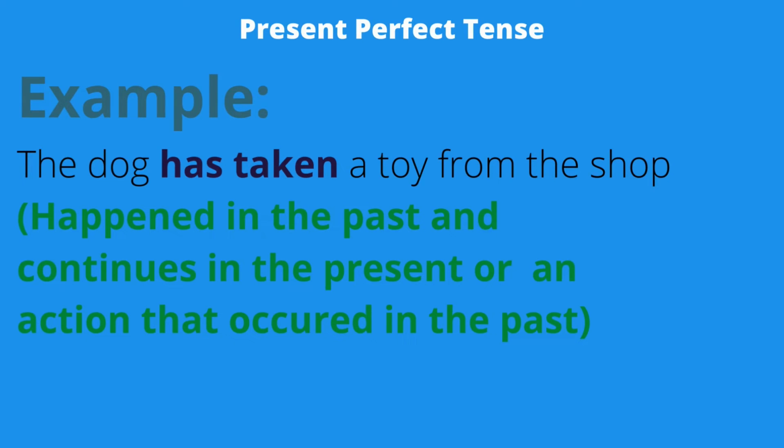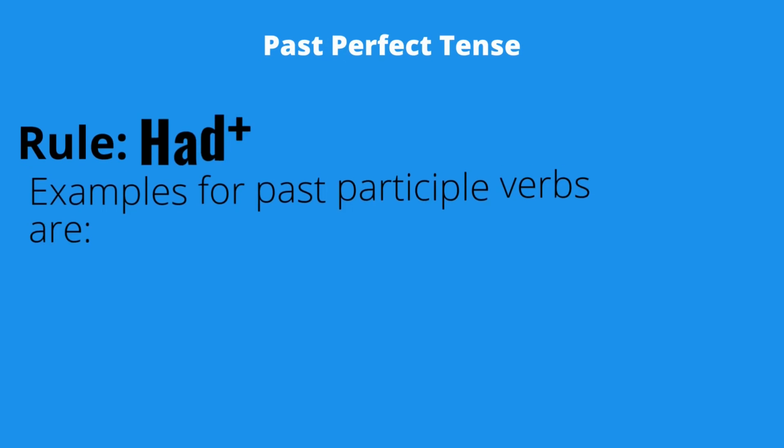So has taken, that is the main part there. Has taken, because it's has or have, has this time, with a past participle. So it obeys the rule, and in brackets is what a present perfect tense is: something that happened in the past and continues in the present, or just something that happened in the past.